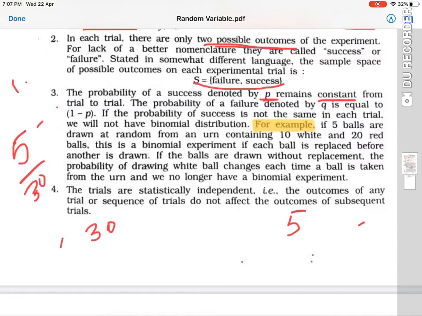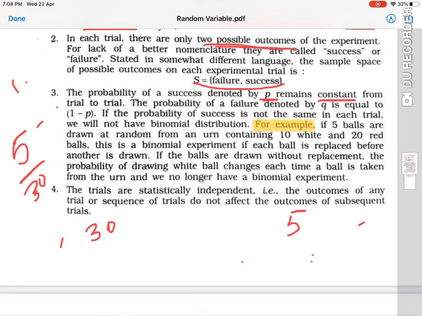Every time I take out the balls and keep them aside, the probability of selecting the next 5 balls will change. We should not change the probability of success, and we should not change the probability of failure. In the first turn, I'm picking 5 balls out of 30, then in the next event, I'm picking 5 balls out of the remaining 25. These become dependent events, right? We are not supposed to change the conditions of the event. So these events should be independent.